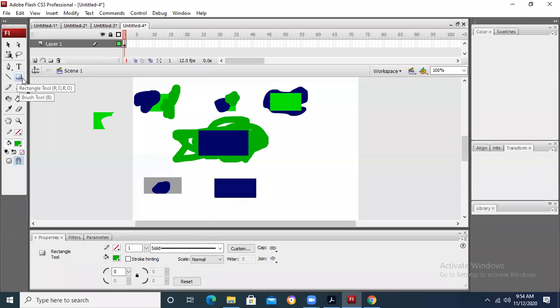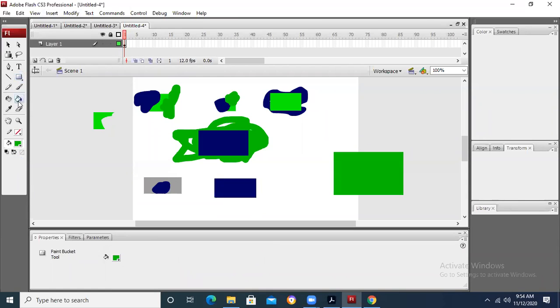As mentioned over here, we can fill the solid areas. Just like if I take this already filled object, and I take any other color and click on it and drop the color over here, it will be filled automatically.